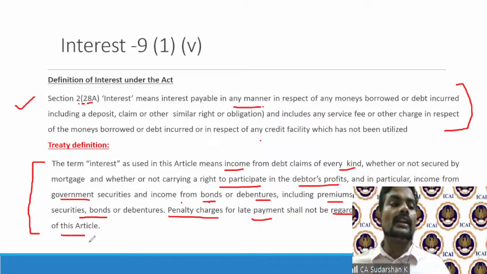The reason for a treaty defining interest, royalty, or FTS is to maintain consistency. You cannot expect that the way India defines it, UK will also define it, Nigeria will also define it, Bhutan will also define it, Sri Lanka will also define it.